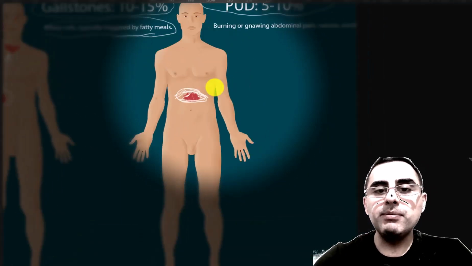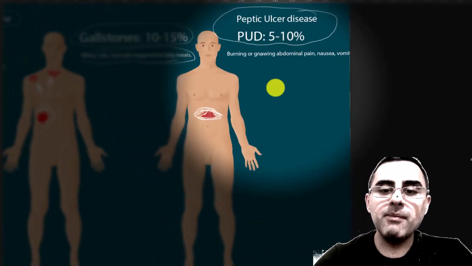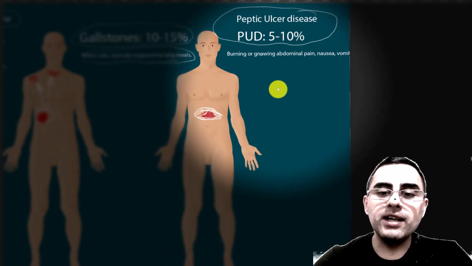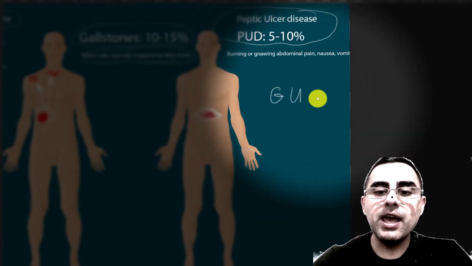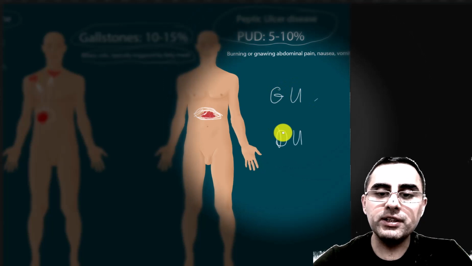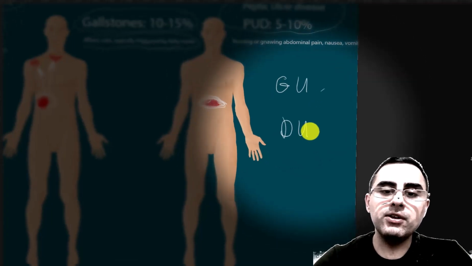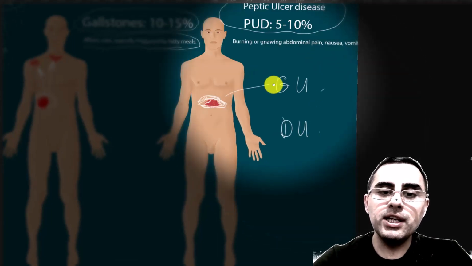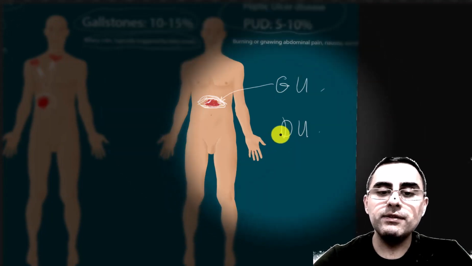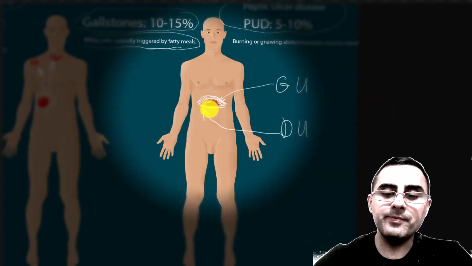Peptic ulcer disease can be caused by gastric ulcer and duodenal ulcer. If it's caused by gastric ulcer, the pain is slightly left. If duodenal ulcer, pain is slightly right.